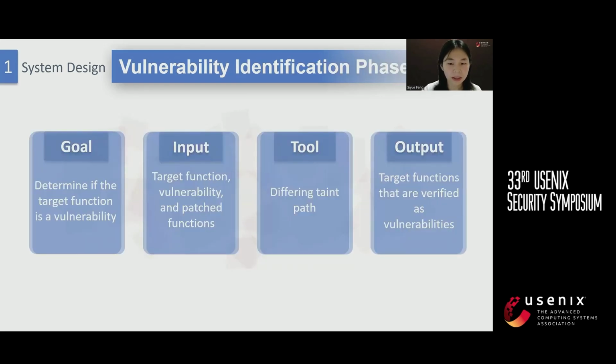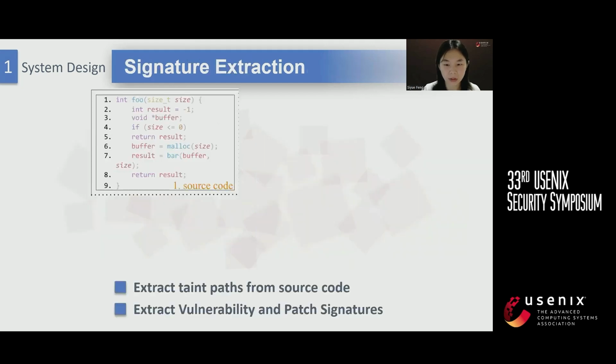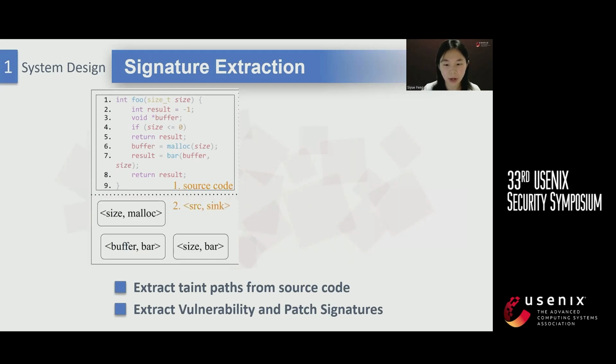The vulnerability identification phase involves signature extraction and vulnerability detection. We use taint analysis to extract signatures. For example, we consider the function that contains 3 variables in the figure. Size and buffer are used by 2 different functions, so we can extract 3 tuples.